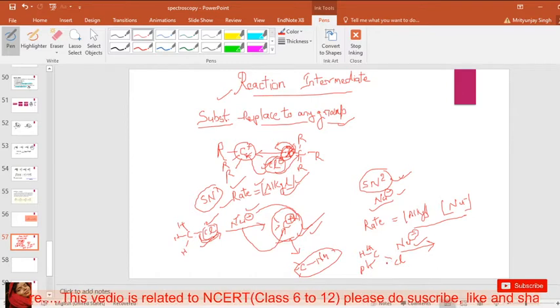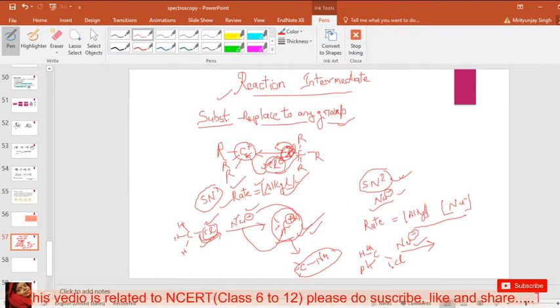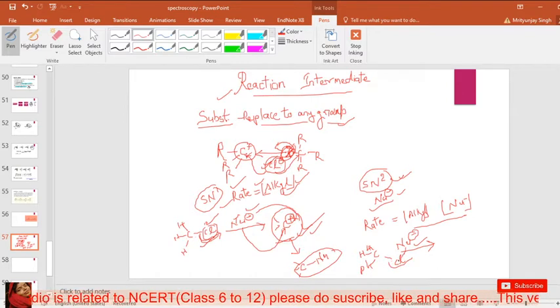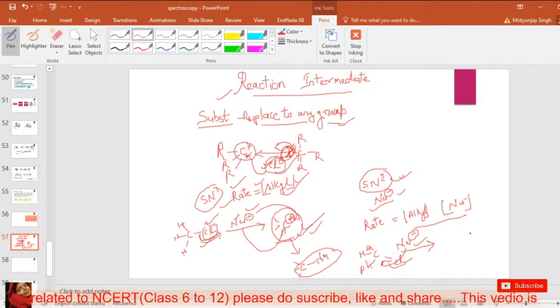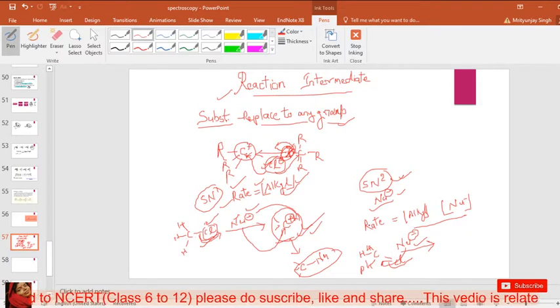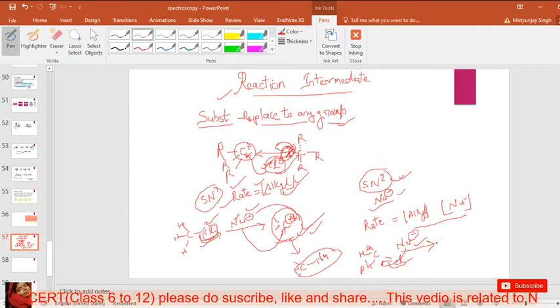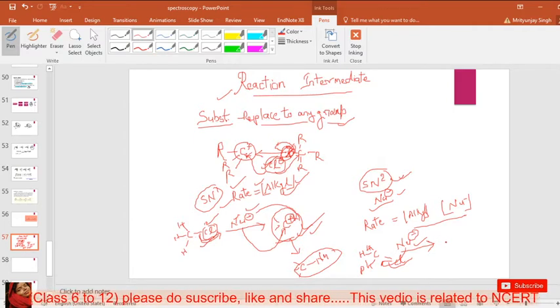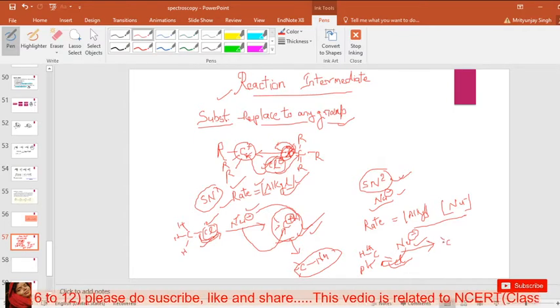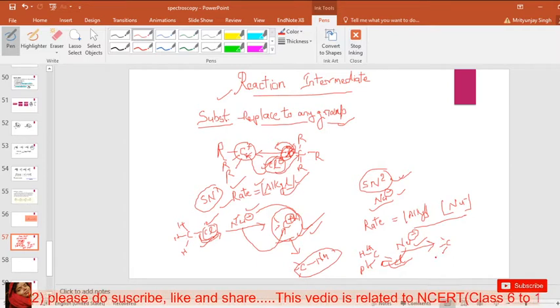before this group is replaced, the nucleophile attacks this carbon and forms a transition state, not an intermediate state. In an SN2 reaction a transition state is formed, and this type of structure is formed in an SN2 reaction.